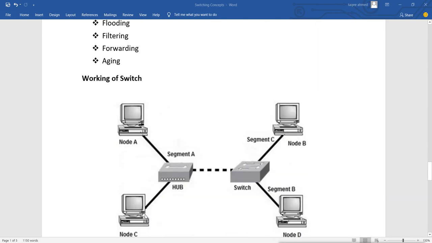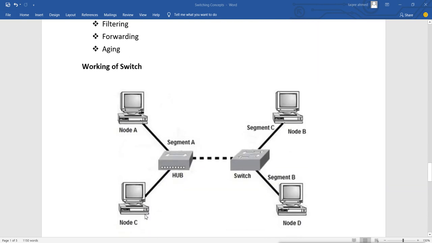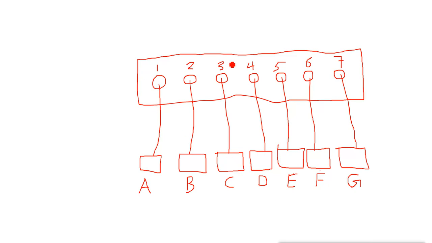So how does the switch work? It's very simple. Let me show you in a simple way. Here we have a switch and these connected devices.